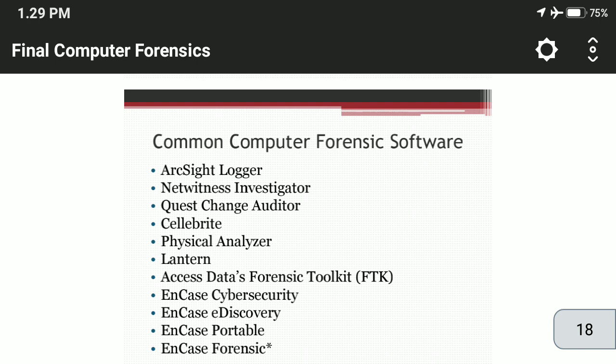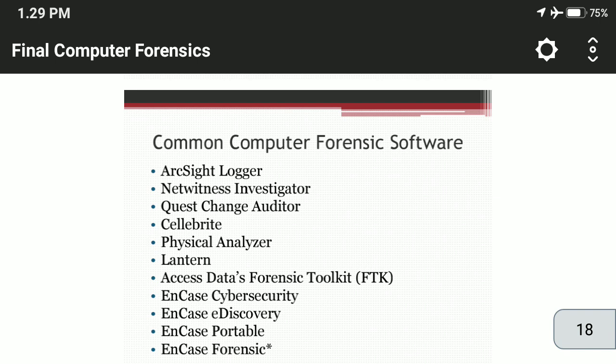Basically, NetWitness Investigator is one of the tools. That tool analyzes network traffic and is mainly used by IT professionals, but now law enforcement and other public and private firms use it. It can be downloaded from the internet. Not sure how reliable it is. Then next is the Quest Change Auditor. It can be used to report and analyze what is happening on the network, translating raw data into user-friendly data.